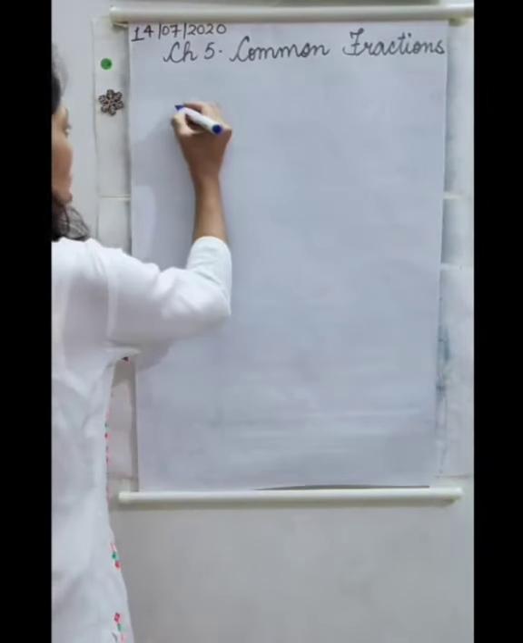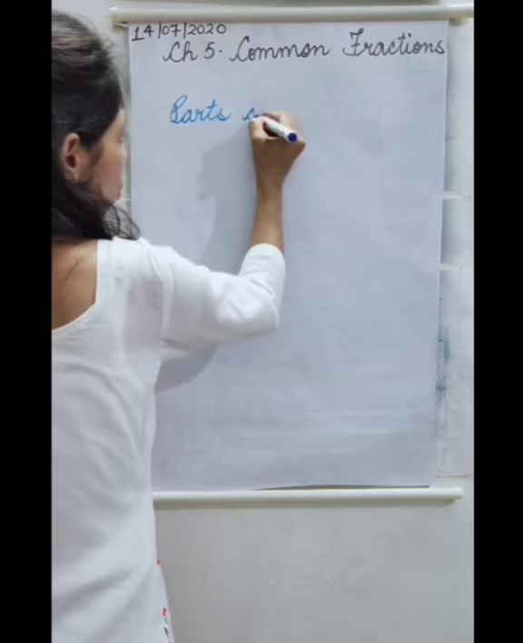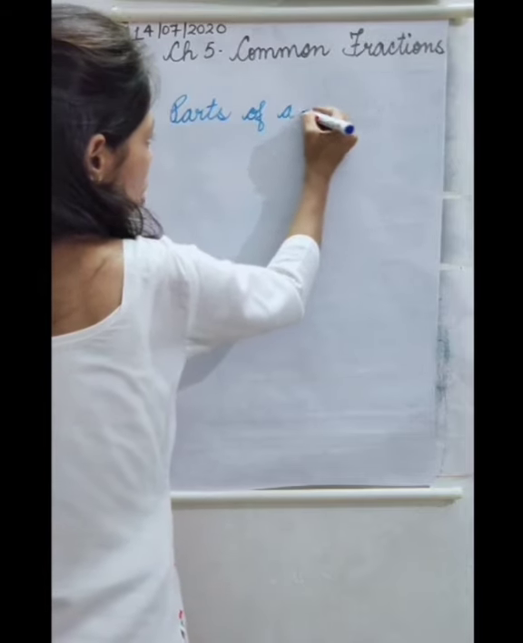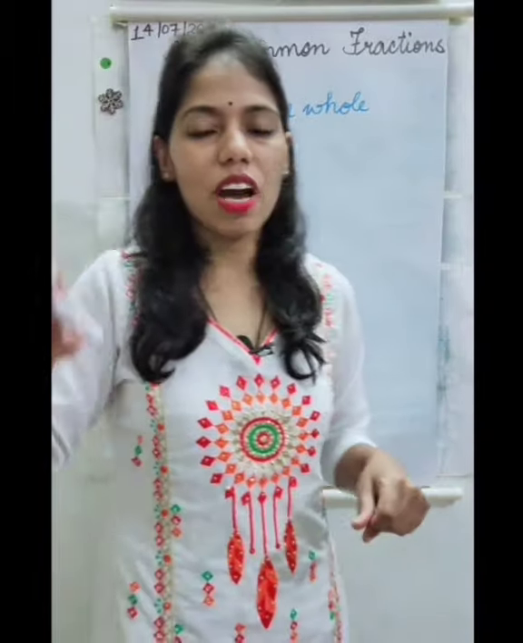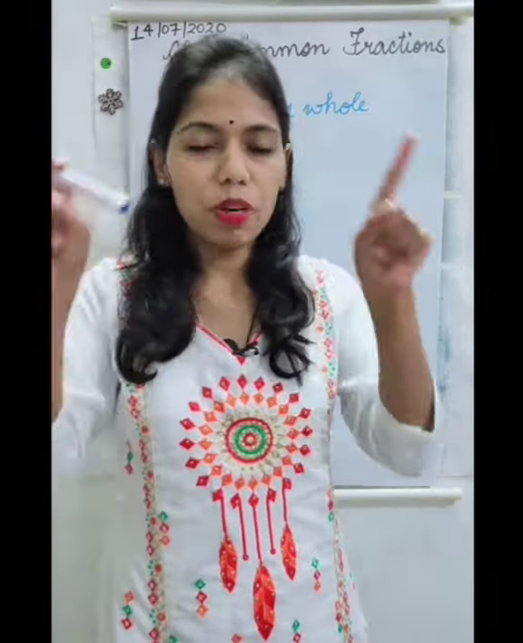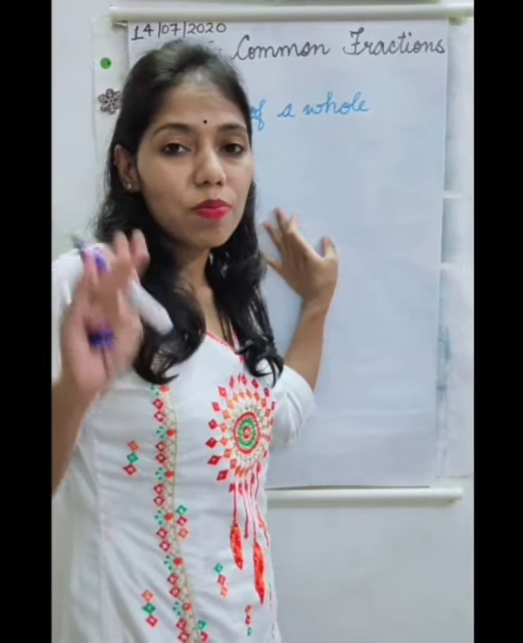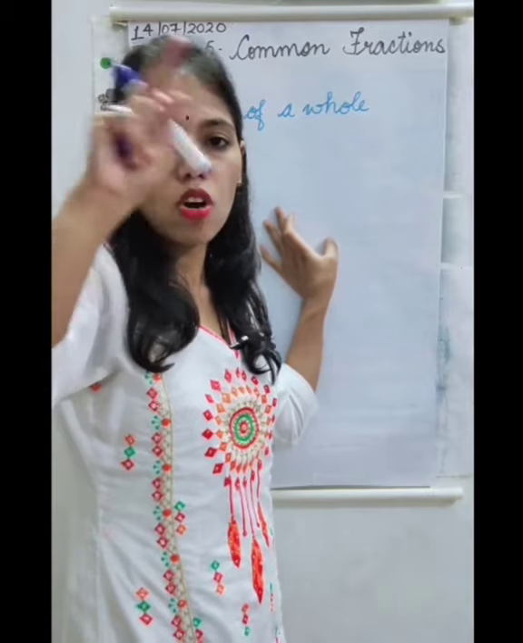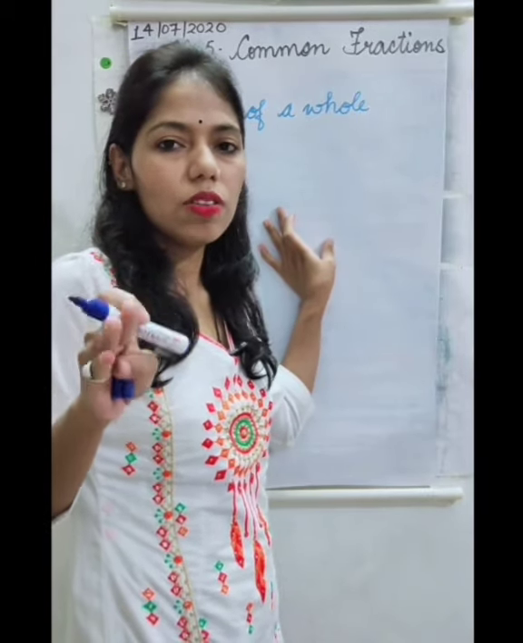Parts of a whole. So fractions are parts of a whole. When we divide something into different parts, and we represent those different parts of a whole in the form of numbers, we call them fractions.